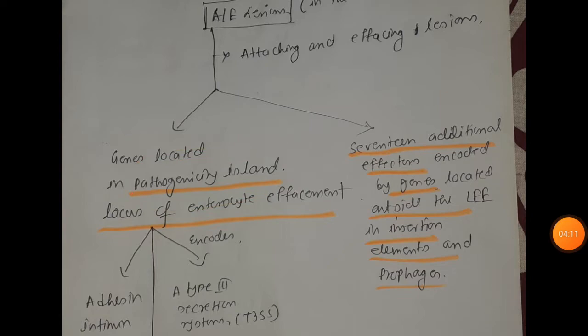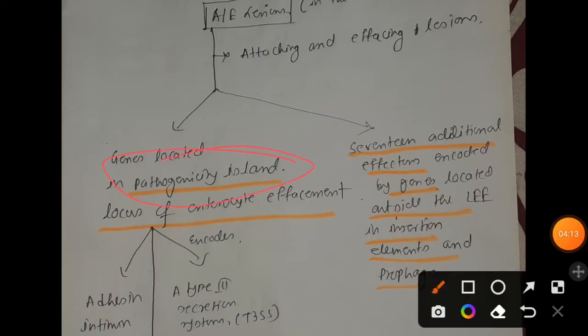The pathogenicity island is nothing but genes that the bacteria acquires via horizontal transmission. That may be conjugation, transformation, transduction via a transposon or anything. That means a pathogenicity island is a foreign gene that the bacteria acquires, and it helps the bacteria to cause that particular infection.